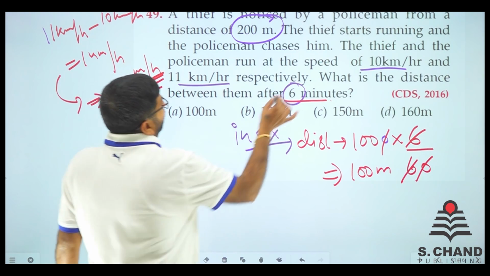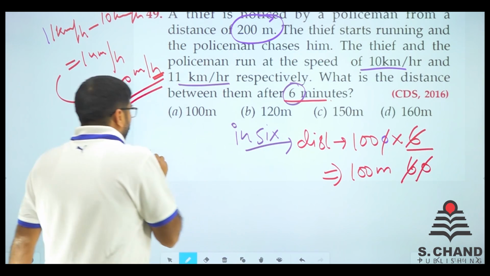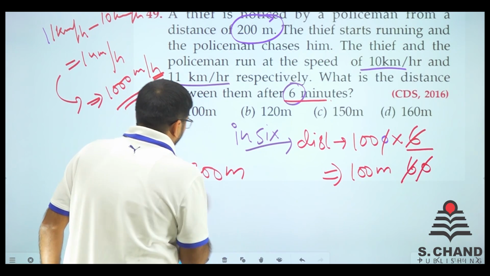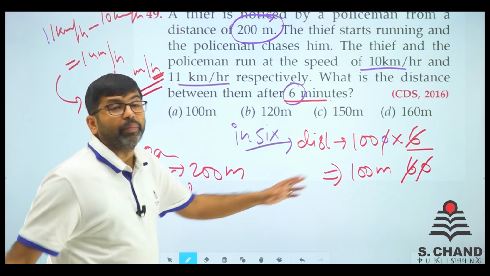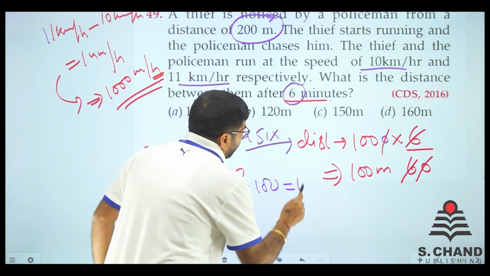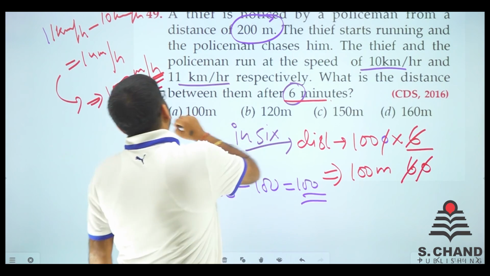So after 6 minutes, earlier the distance was 200 meter and now we have covered 100 meter. So 200 minus 100 is equal to 100 meter. So 100 meter is the answer.